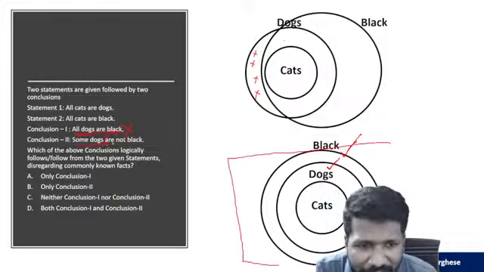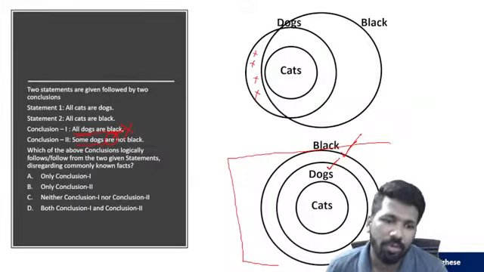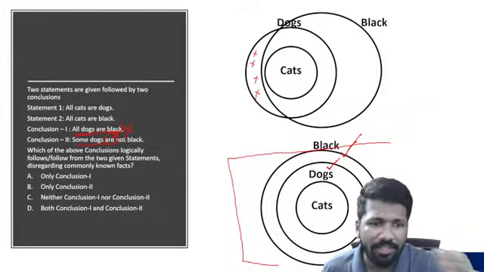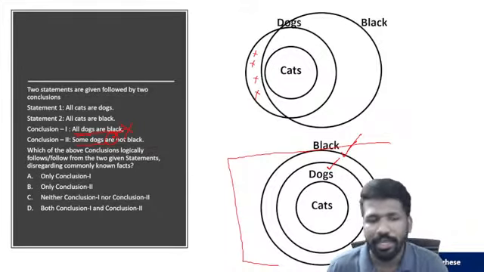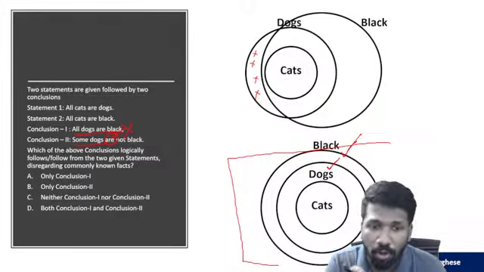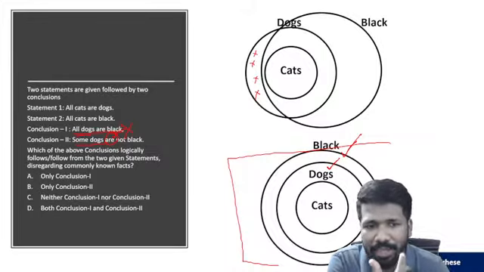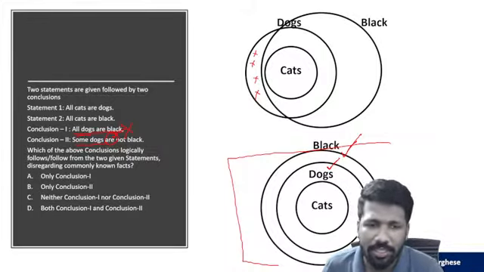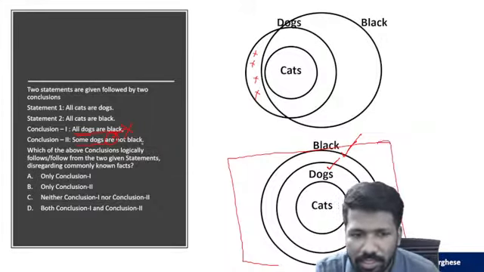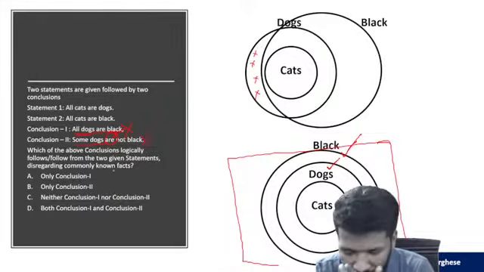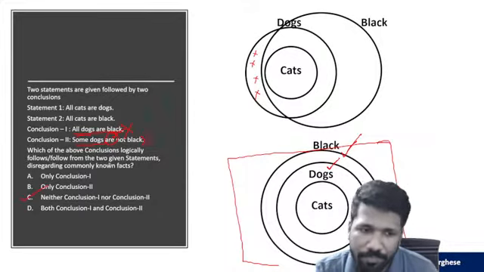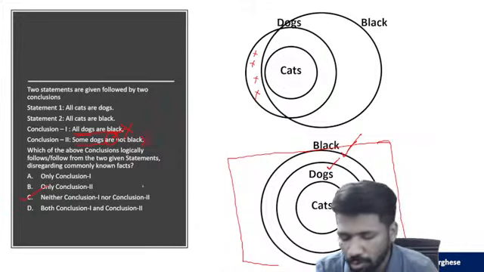That is why we cannot definitely say. The word "are" is the problem. Some dogs not being black is a possibility. If that is how the sentence is written, then conclusion 2 is correct. That is correct. But "some dogs are not black" means that is an extreme keyword. "Are" is an extreme keyword which says that it should be true in all cases. This is a case where it is not true. Second case. That is why conclusion 2 is also not correct, or we cannot conclude it. That is one of the many possibilities only. That is why neither 1 nor 2 is the correct answer.